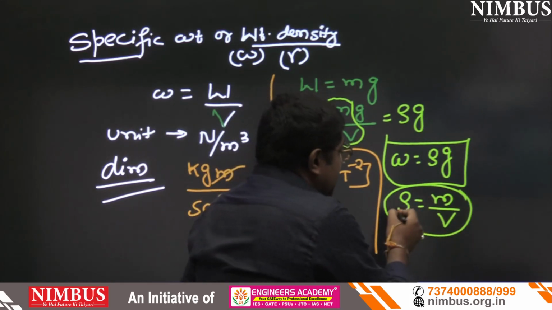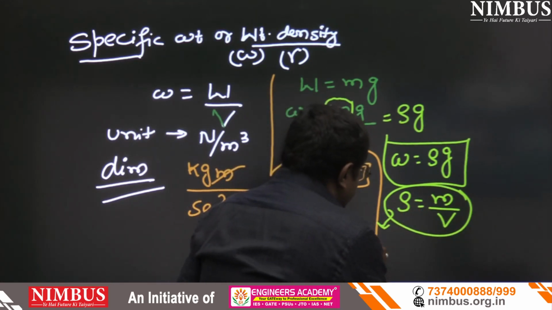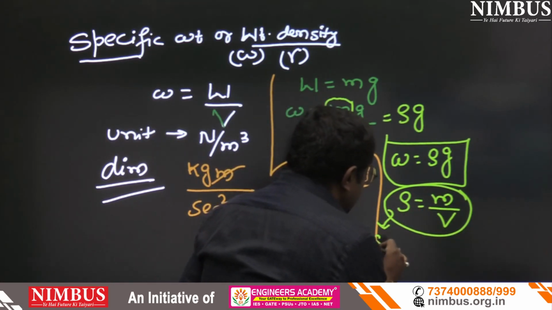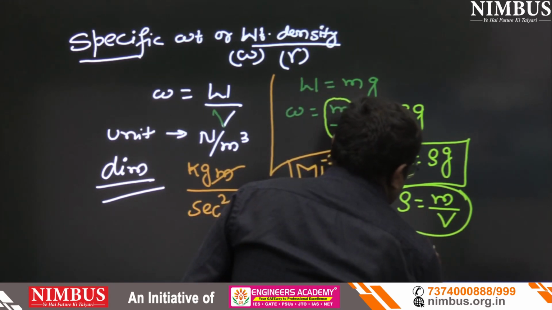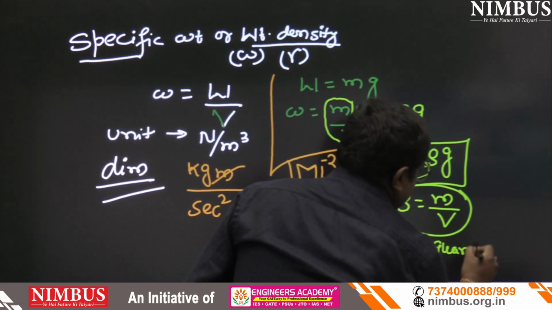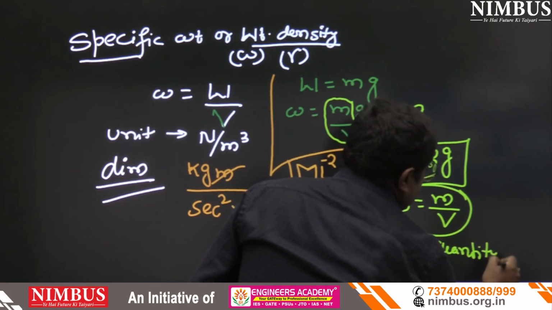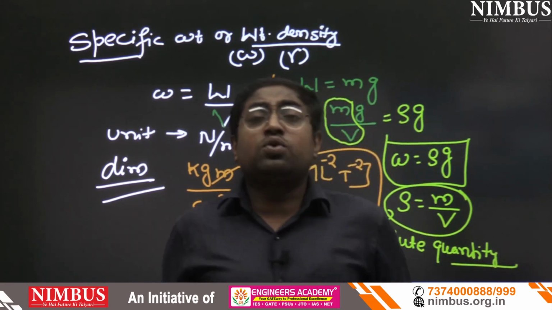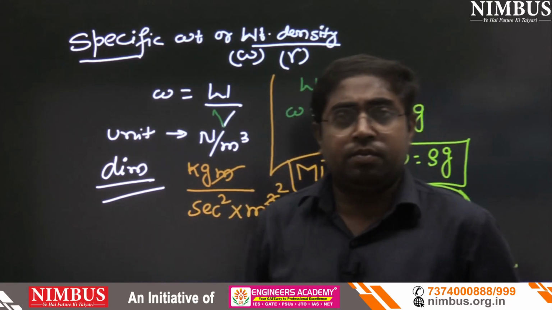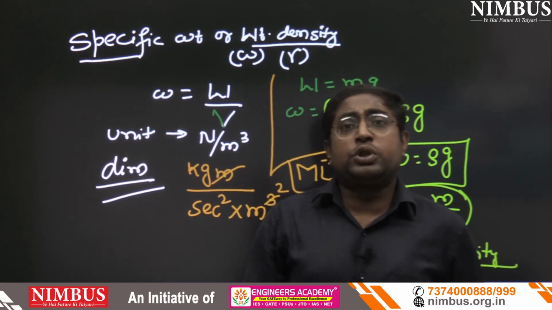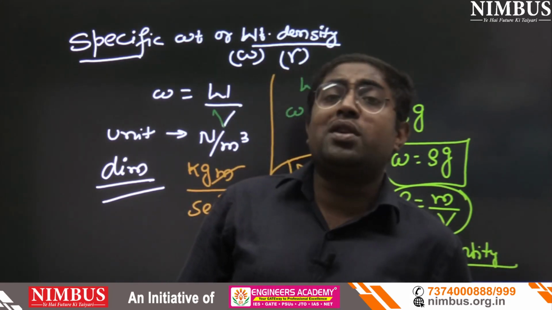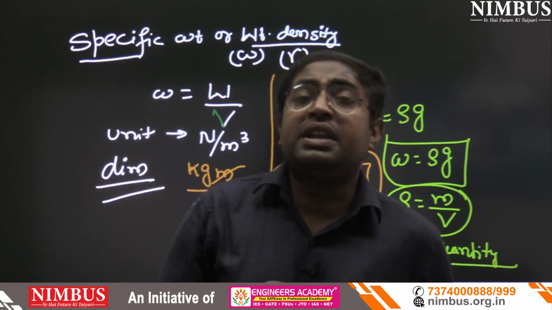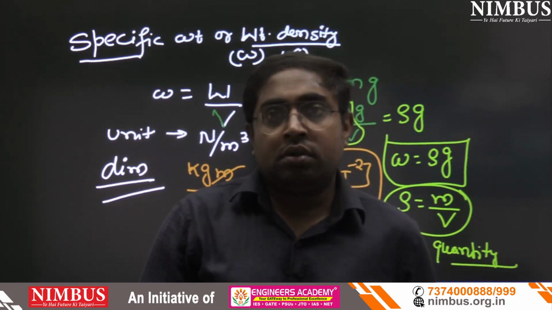Now see, density is an absolute quantity. Now someone will ask, what is the meaning of absolute quantity? Absolute quantity means the quantity which can't vary with respect to space.